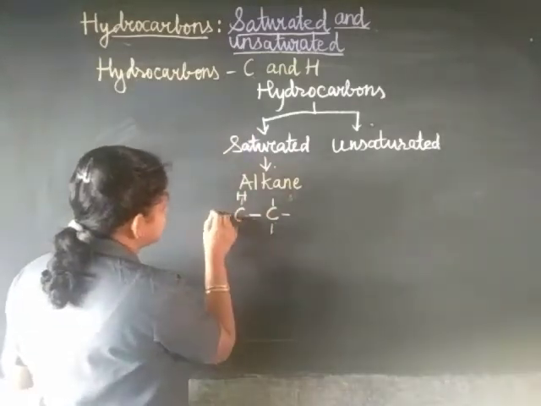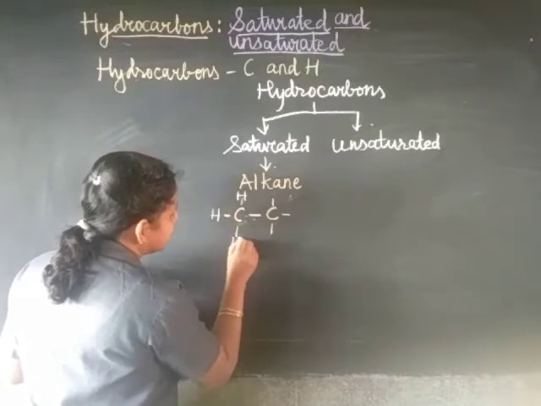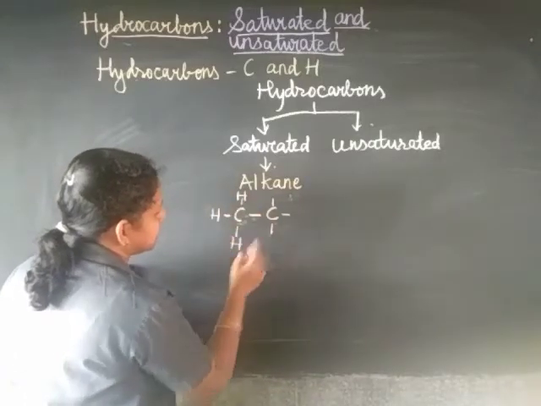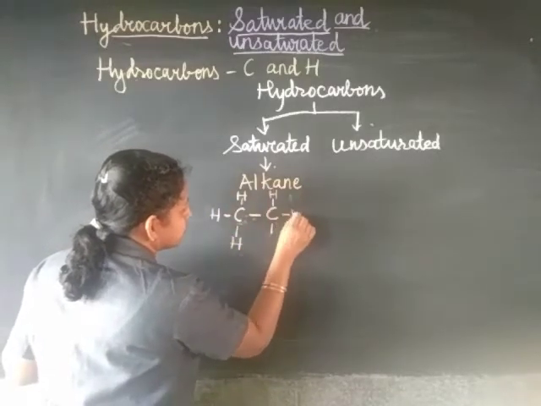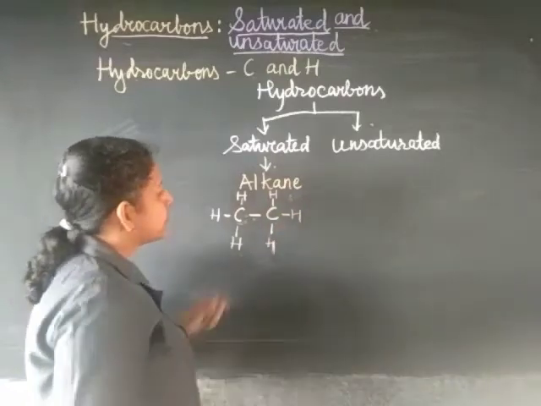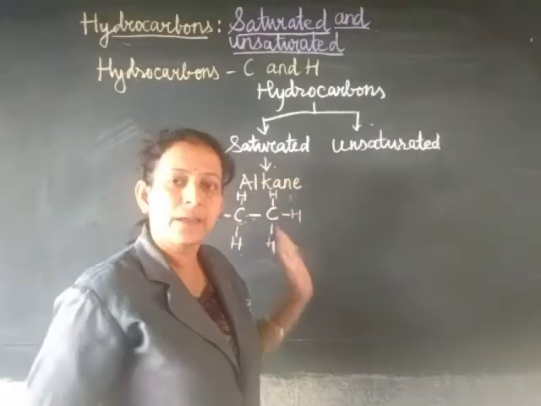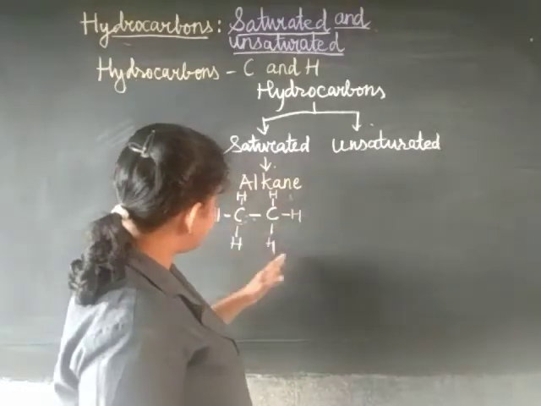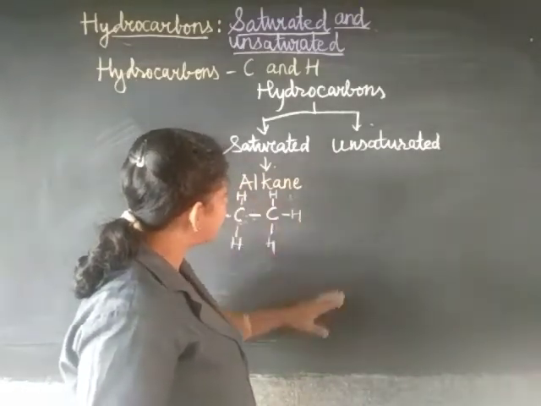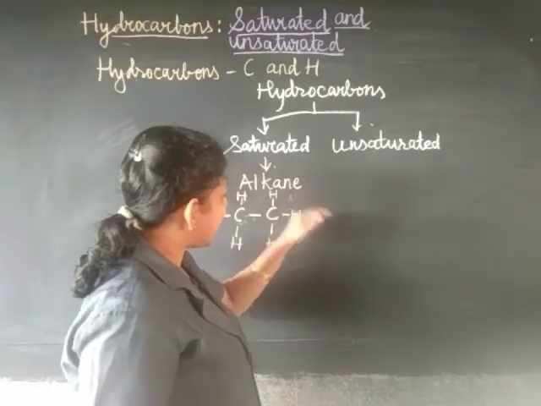So for hydrogen you just have to draw four bonds. Okay, H, H, H, and here also H, H, H. Fine. Now is there any room for any extra hydrogen to get added? No. It is completely filled with hydrogen, so there is no room for one more hydrogen to get added.